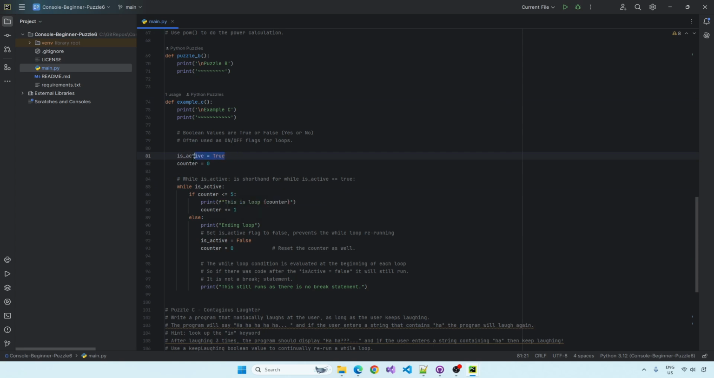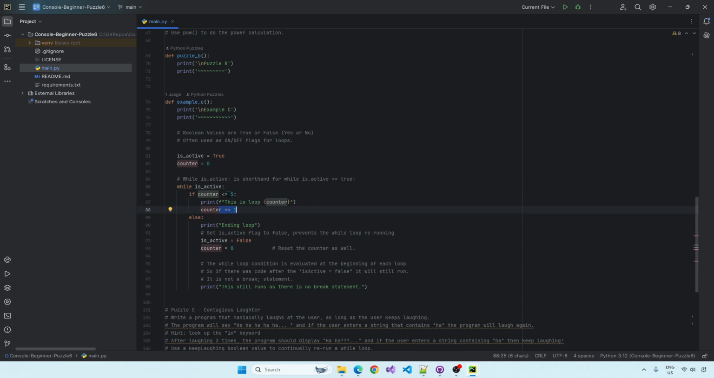I'm just saying, hey, this is a flag, it's true. You can turn on your while loop, and we can always turn it off inside the while loop to disable it. This is just an on and off flag. So while it is active, which is true, if the counter's less than or equal to 5, print this is loop, and then the number, and then increment the counter using a shorthand.